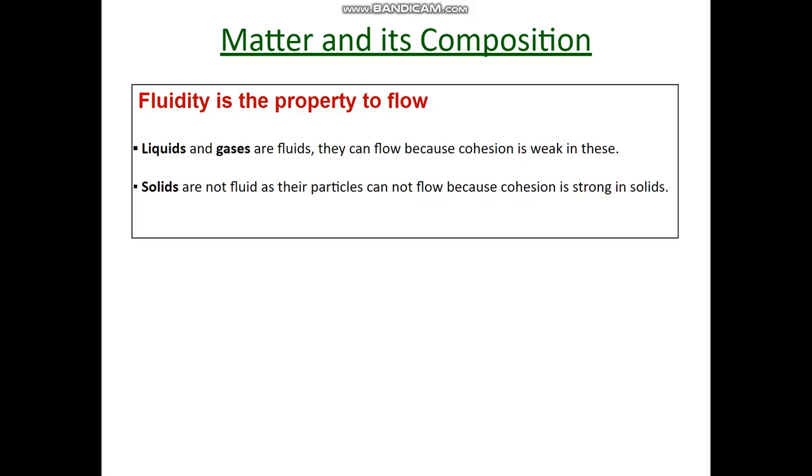Because cohesion is very weak in the case of liquids and gases. Solids are not considered as fluids. Why are they not considered fluids? Because particles cannot flow due to strong cohesion or due to strong intermolecular force of attraction. Hence, solids cannot be considered as fluids.